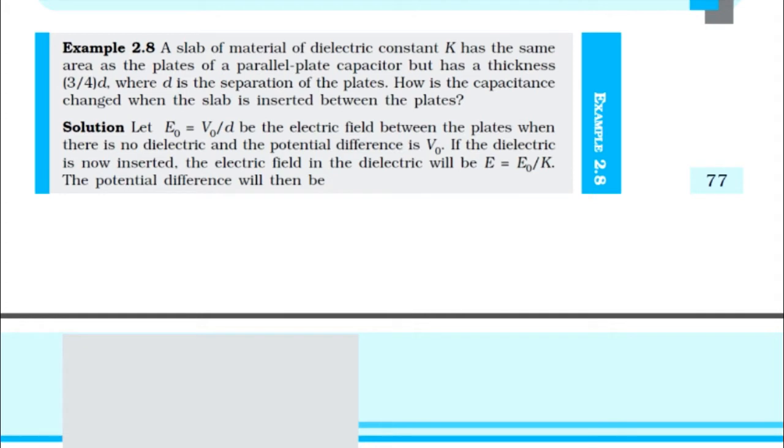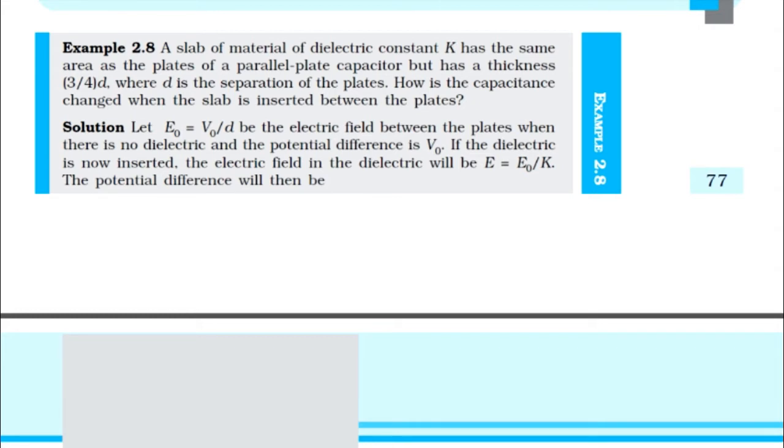If the separation between the plates is D, then the thickness of the dielectric medium is only 3/4 D. That means the remaining 1/4 is vacant. No medium is there. That makes this problem a special one.